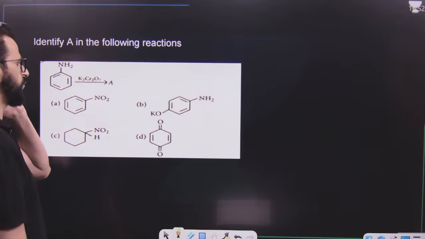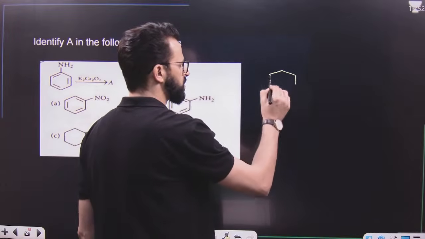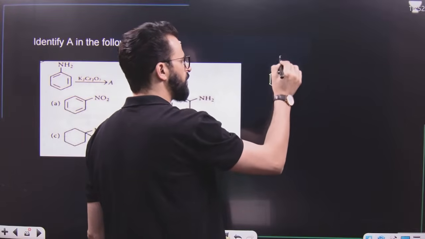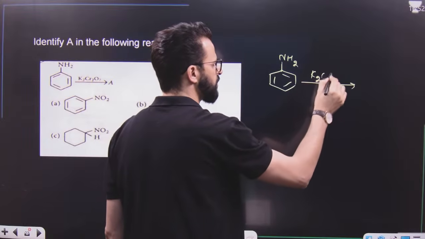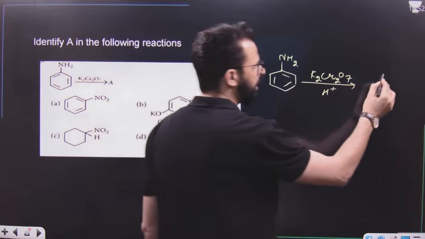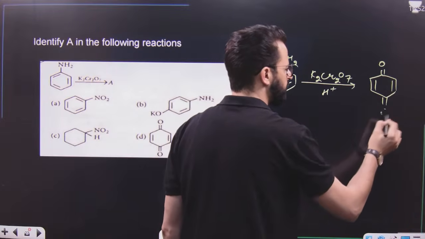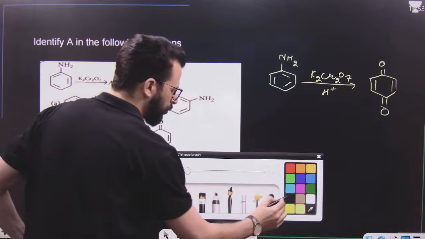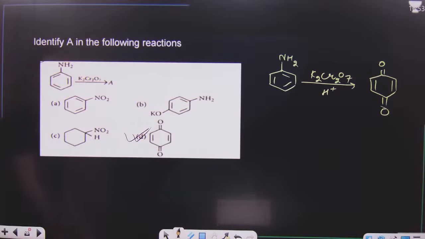Very simple reaction. Now, what is this reaction? And try to remember this. Whenever you are having aniline, and if it is treated with strong oxidizing agent, say for example Cr2O7 in acidic medium, remember, like that of phenol, the product will be same as that of phenol. That means it will result in the formation of benzoquinone or parabenzoquinone. Remember this. So oxidation of aniline by using strong oxidizing agents like acidified potassium dichromate results in the formation of benzoquinone.